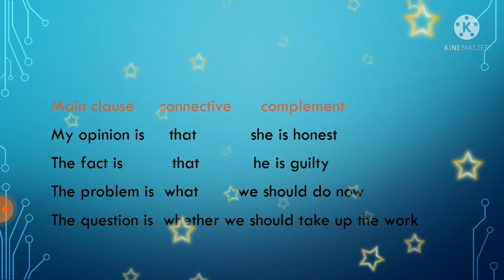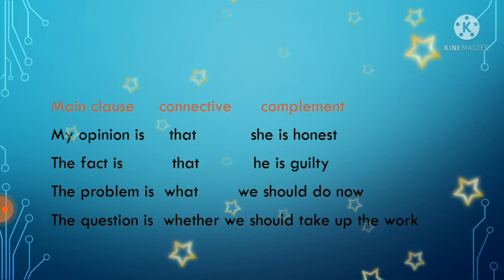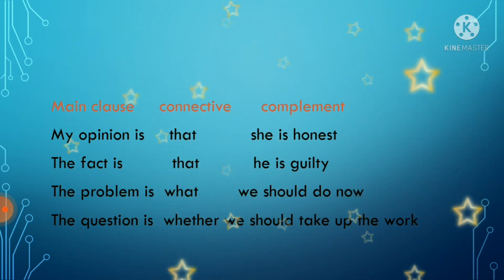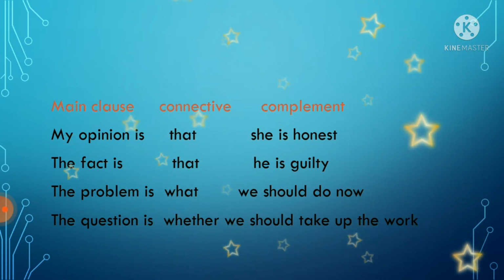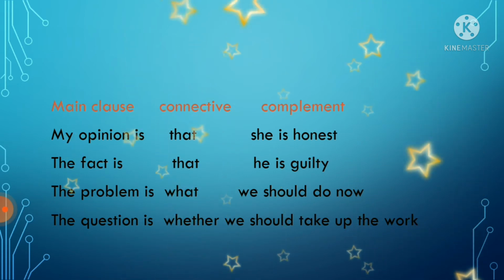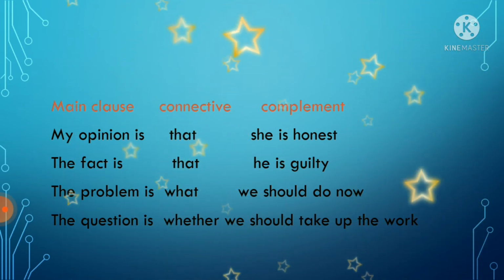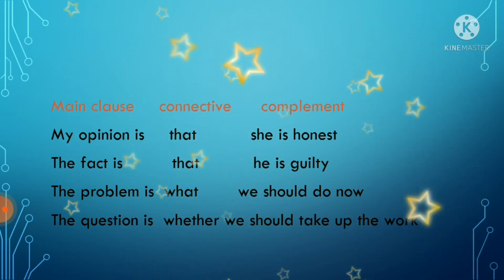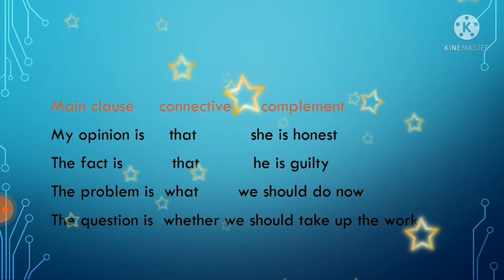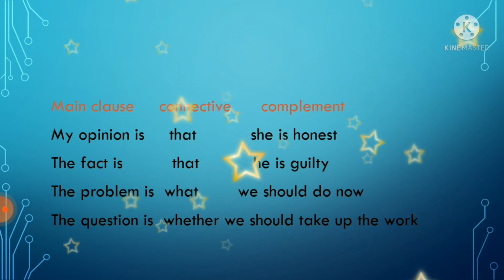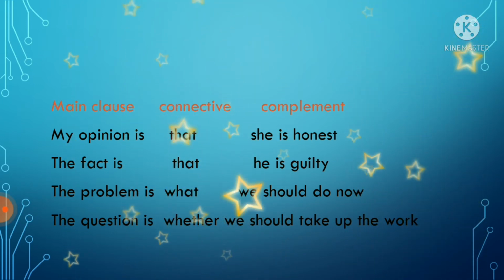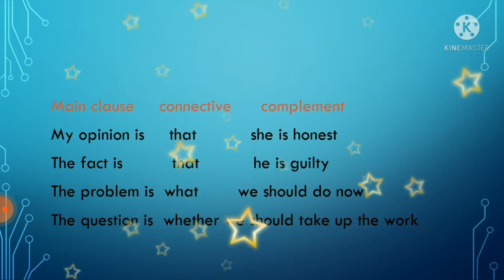My opinion, she is honest, is our complement. But to make a meaningful sentence, we have added a main class plus a connective. My opinion is that she is honest. The fact is that he is guilty. The problem is what we should do now. The question is whether we should take up the work. Like this, as a complement also you can make a noun class.